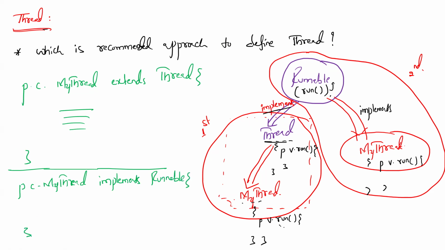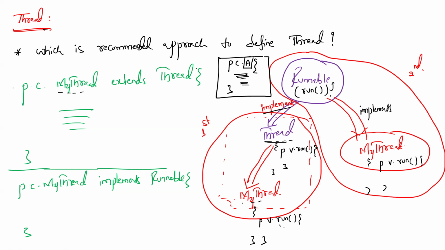Now, when it comes to the question of which approach is recommended: if a programmer is following the first approach, is it possible to use another class inside this MyThread class? For example, there is one more class called A class, public class A. A class has some variables and some methods. Now this MyThread class wants to use A class methods at the same time.